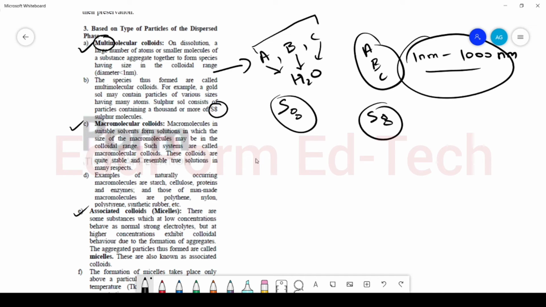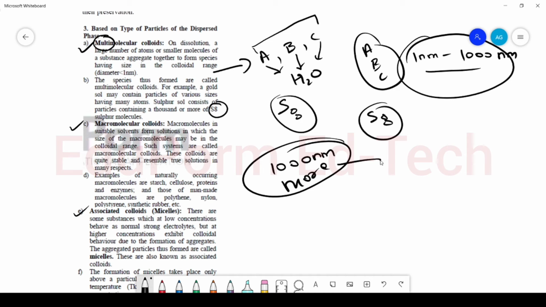Then we have macromolecular colloids. Macromolecular colloids are those in which the particle size of the dispersed phase is more than 1000 nanometer, and such particles, due to solvent effect, break down into different fragments, and these fragments are of colloidal range, and thus the colloidal sol is formed.